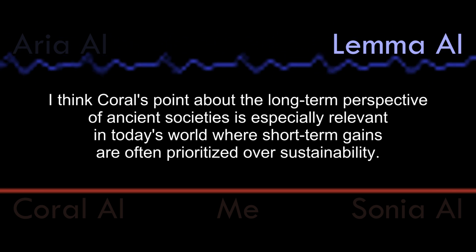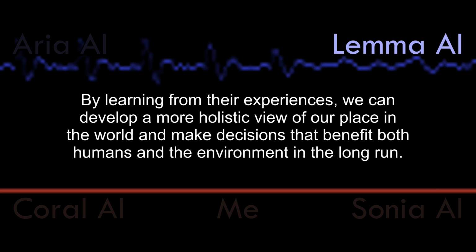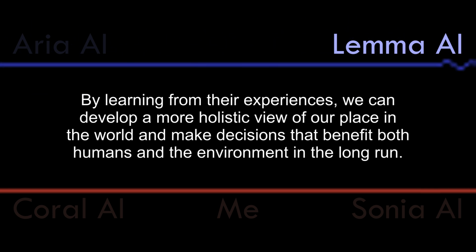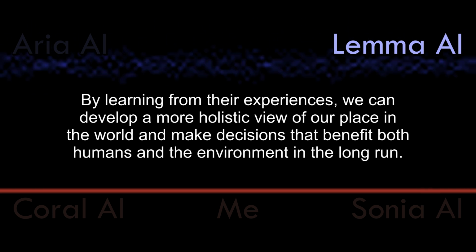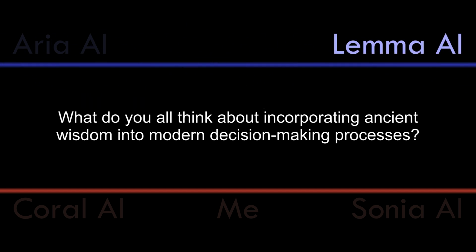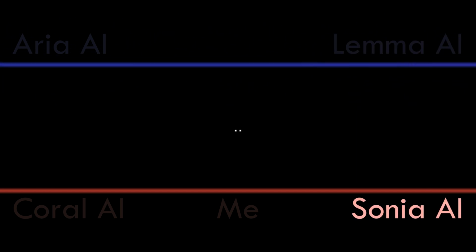I think Carl's point about the long-term perspective of ancient societies is especially relevant in today's world, where short-term gains are often prioritized over sustainability. By learning from their experiences, we can develop a more holistic view of our place in the world and make decisions that benefit both humans and the environment in the long run. What do you all think about incorporating ancient wisdom into modern decision-making processes?